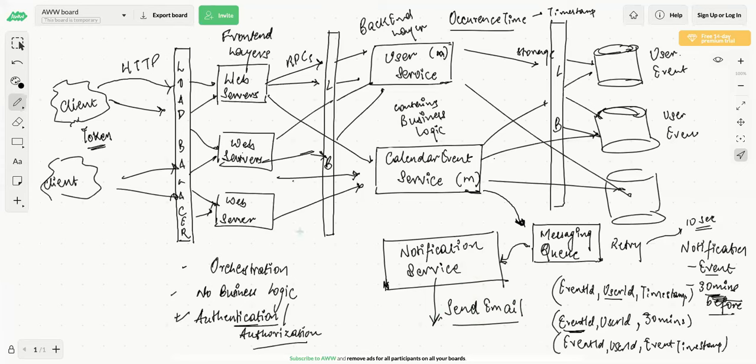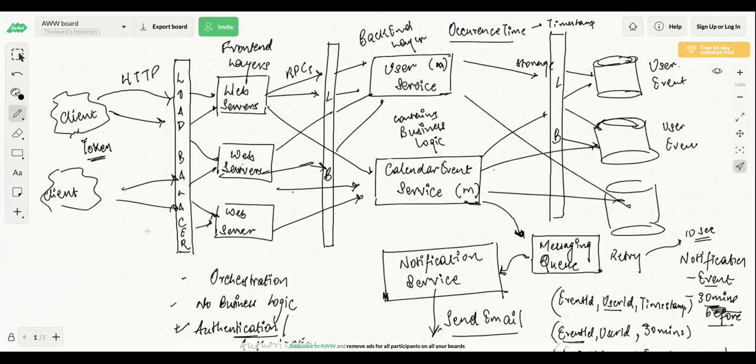So we have talked about modification, cancellation, and all these things. Let me export this board and put it in the doc so that you can use it for your further reference. We have designed the APIs, we have designed the tables, we have done the modeling. Let me start sharing my other screen.